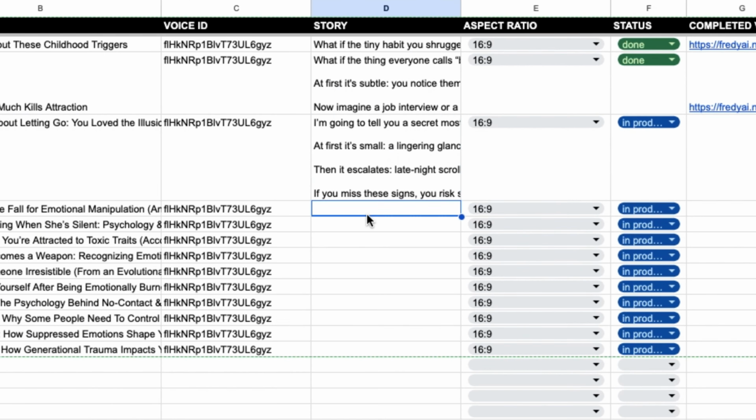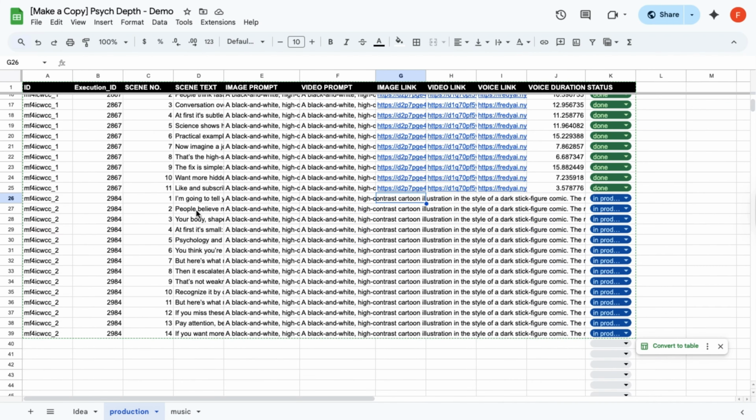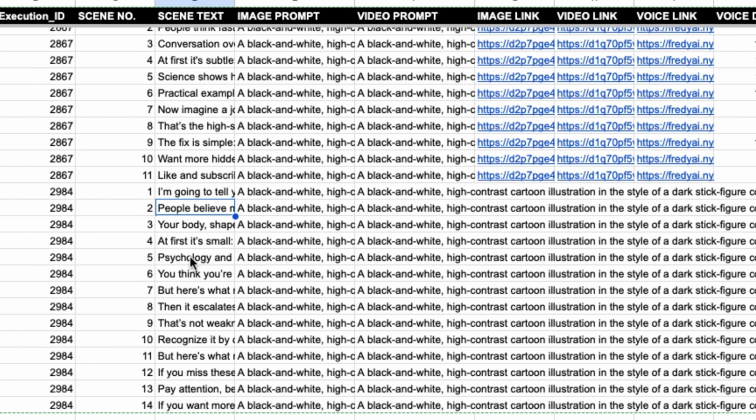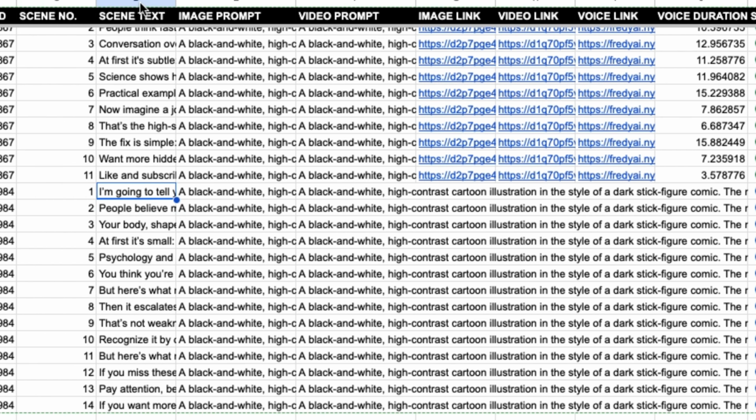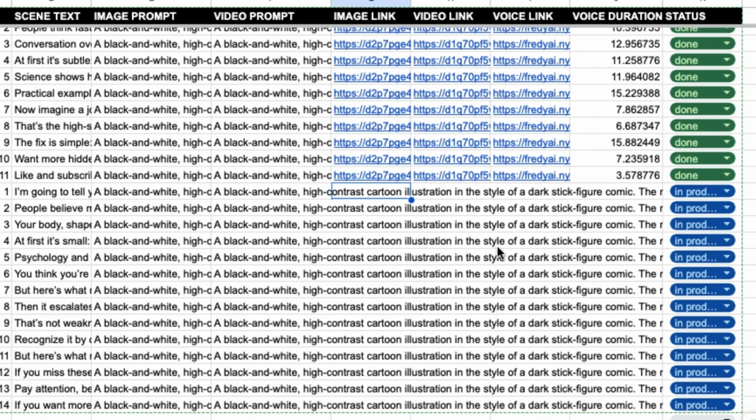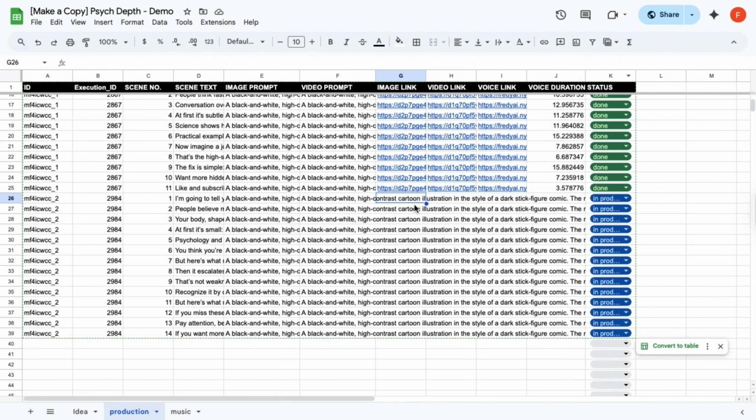As you can see, the story was saved in the story column. If we move over to the production sheet, our AI agent has generated 14 image prompts, 14 voiceovers, and 14 video prompts, 1 for each scene. And if you look, we also have the image link column, the voiceover link column, and the video link column. Later, these columns will be populated with image, voiceover, and video links as we execute more nodes in this workflow.